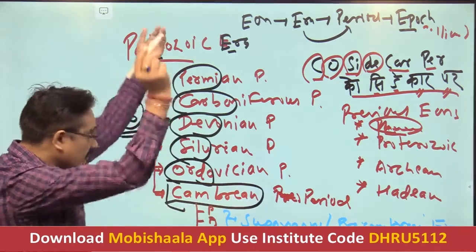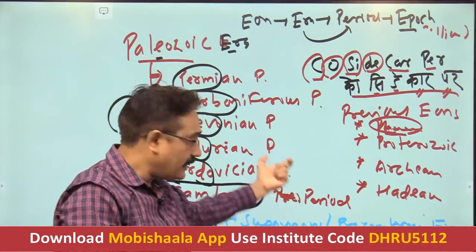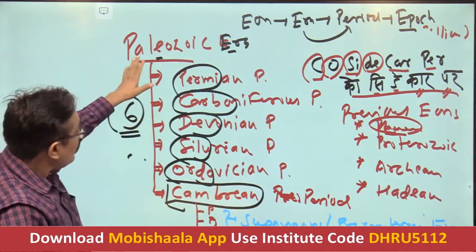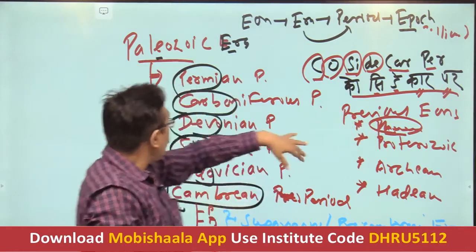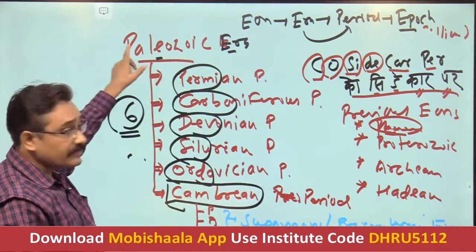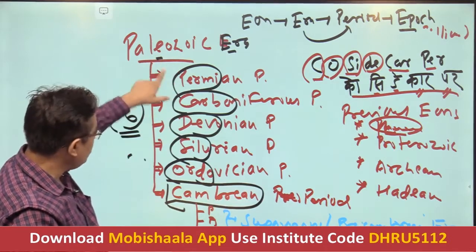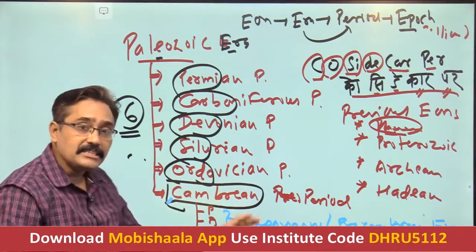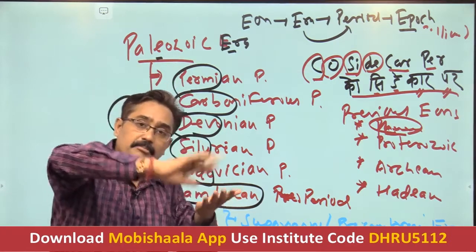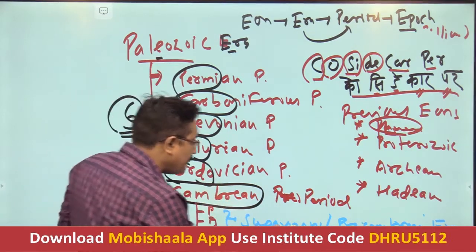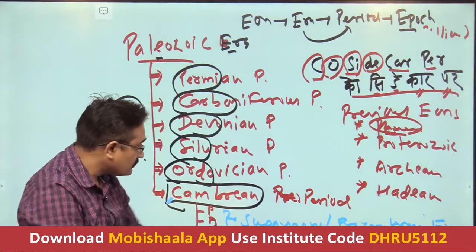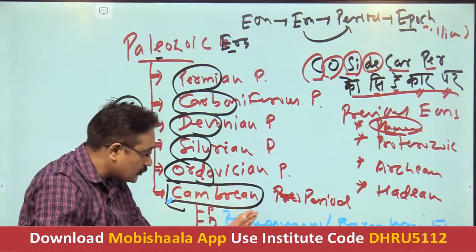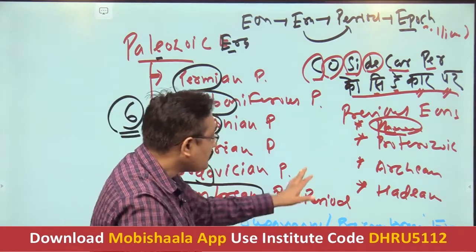Yes, understand, students? I will again explain with the help of the geological time scale, but just understand. We have seen that this is the Phanerozoic eon. The Phanerozoic eon is divided into different eras. The very first era was the Paleozoic. Again, it was divided into different periods, and we know that the very first period was the Cambrian, and that is why the entire time span before this Cambrian period is considered as Precambrian. All these previous three eons are considered as a super eon, or as a Precambrian era.